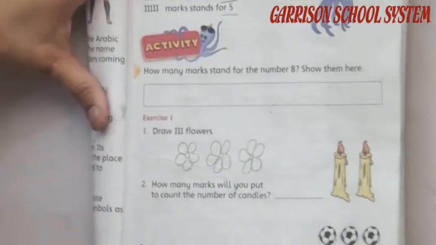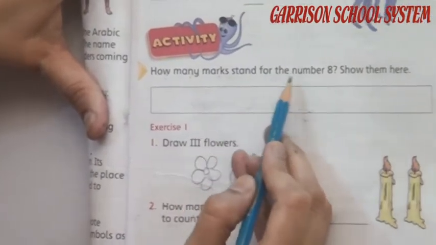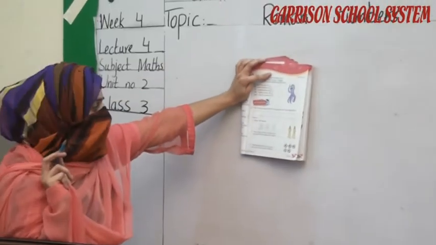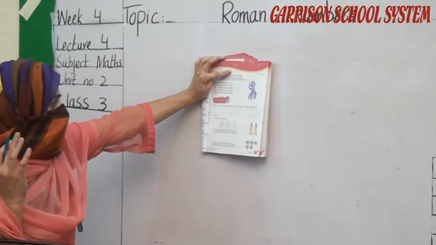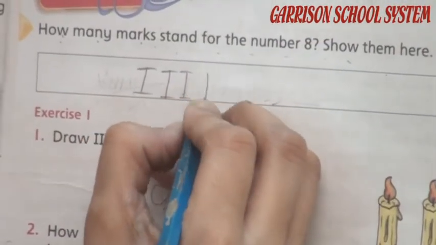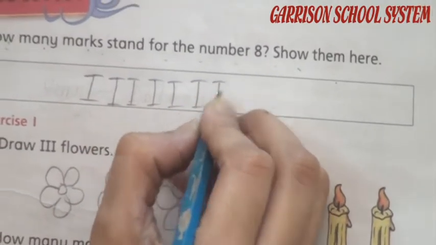If we look at the activity, students, look at the activity. How many marks stand for the number 8? We have to put marks here, not Roman numbers. If we put 8 marks, it means if we write I 8 times, 1, 2, 3, 4, 5, 6, 7, 8.